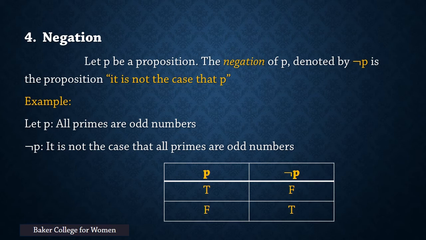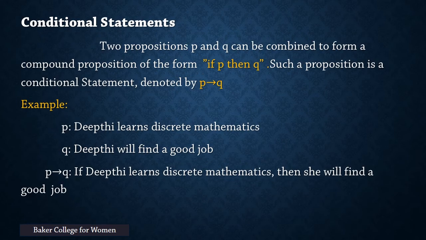Conditional statements. Two propositions P and Q can be combined to form a compound proposition of the form "if P then Q." Such a proposition is a conditional statement, denoted by P implies Q. The conditional statement is also known as an implication. In the conditional statement P implies Q, P is called the premise and Q is called the conclusion.